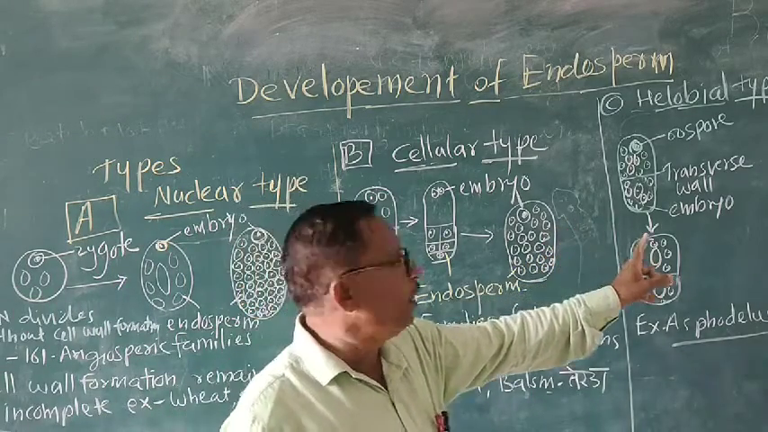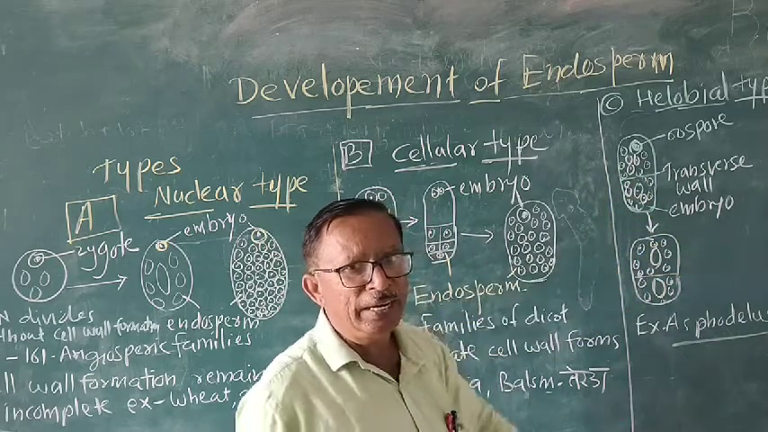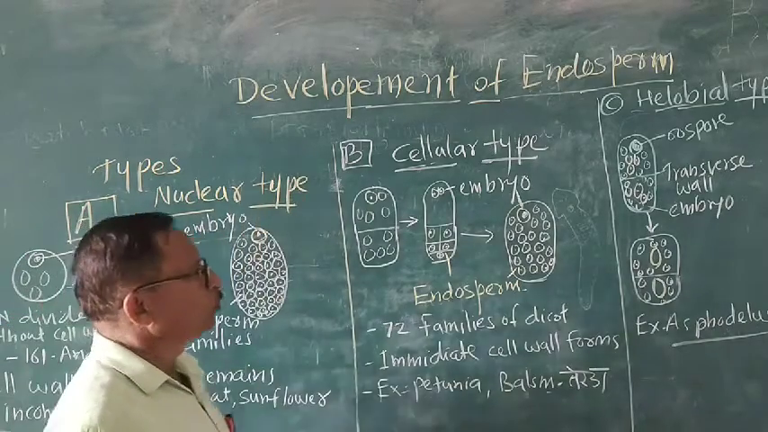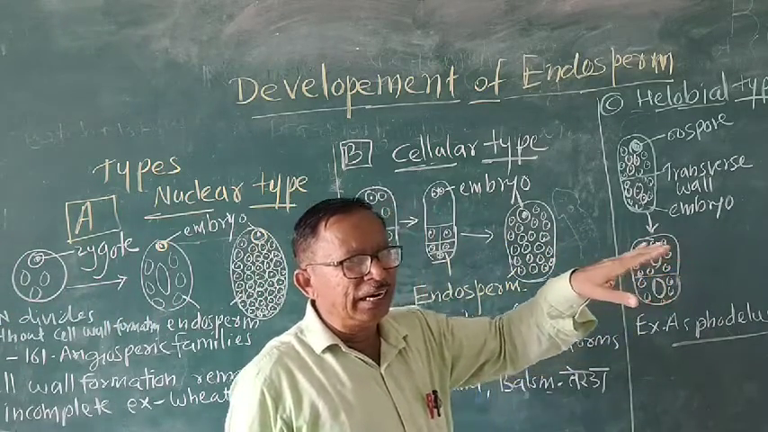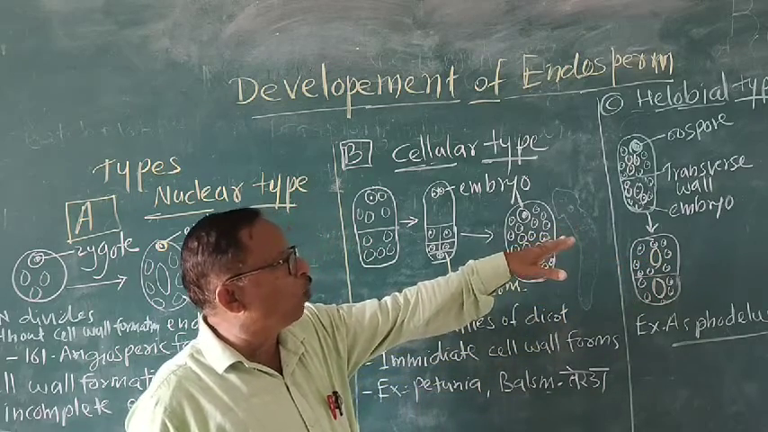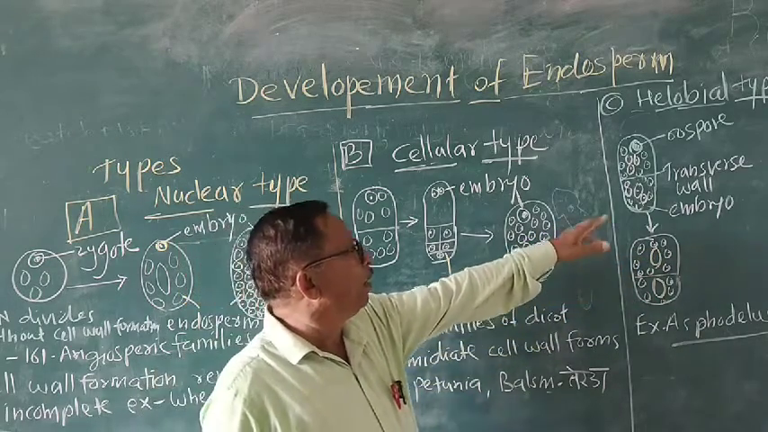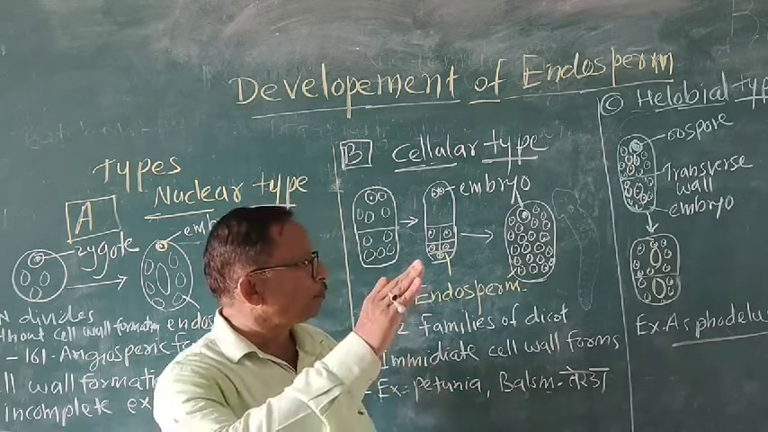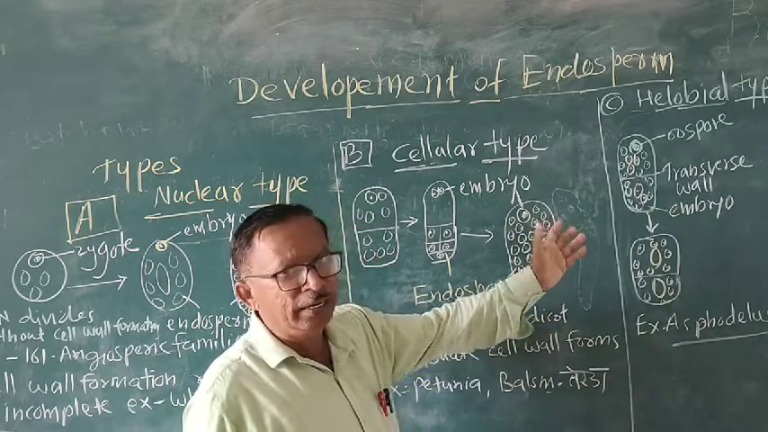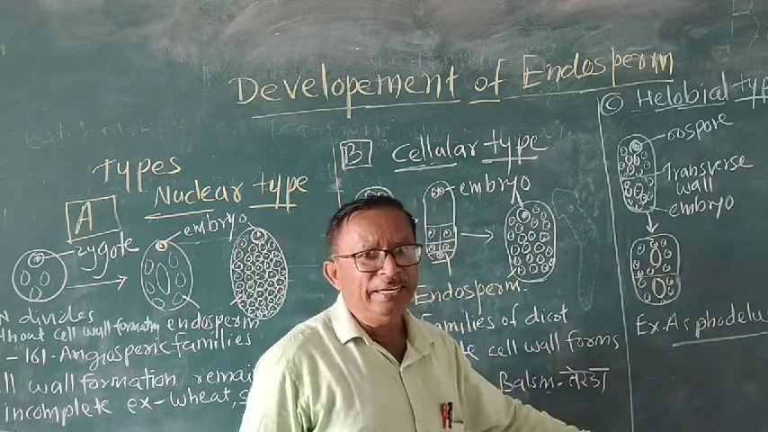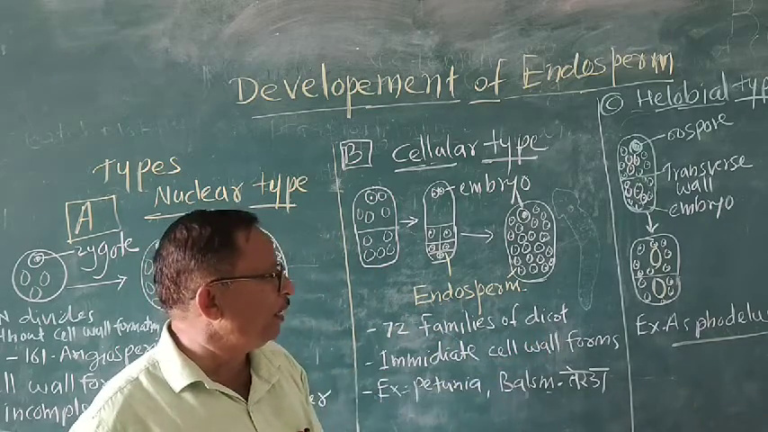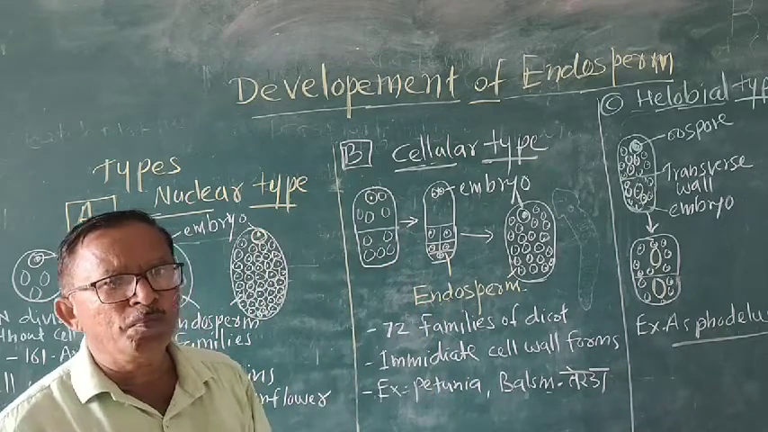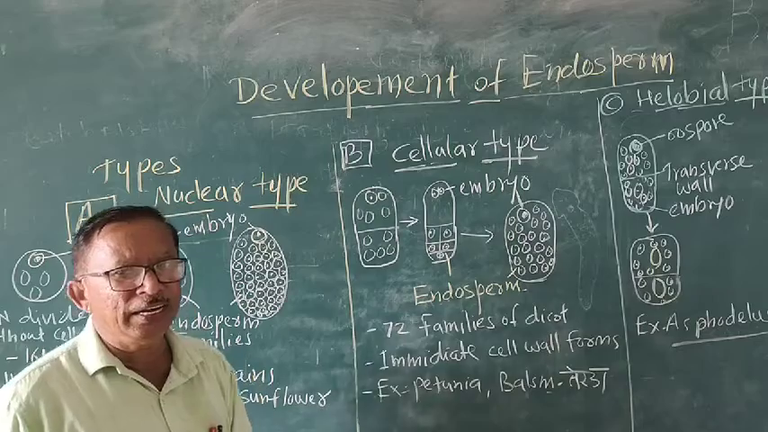The third type is the helobial type. In the helobial type, it is intermediate between the cellular type and the nuclear type. Here the first division is a transverse division, with transverse wall formation. The bigger cell is towards the micropylar end and the smaller cell is towards the chalazal end. Then the nuclei divide and again cell wall formation takes place. Example is Asphodelus. So these are the three types of modes of development found in the endosperm.